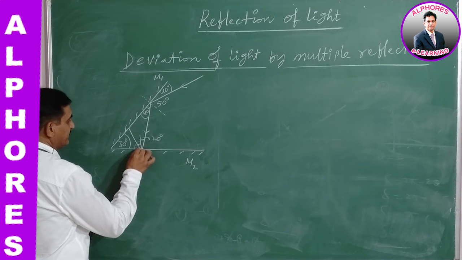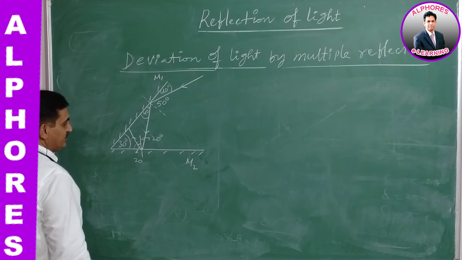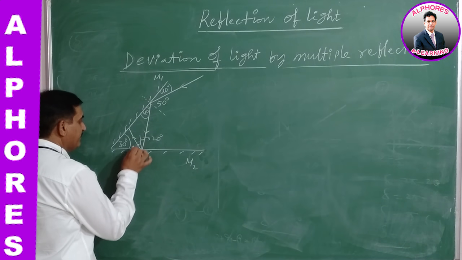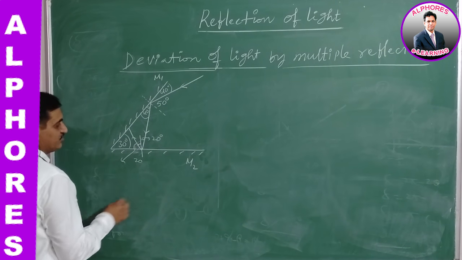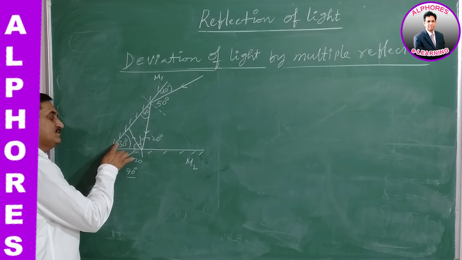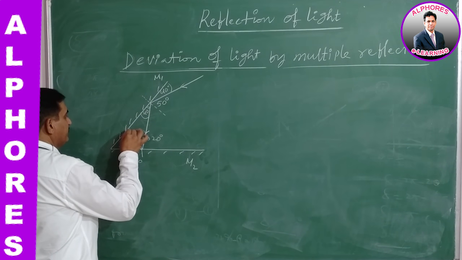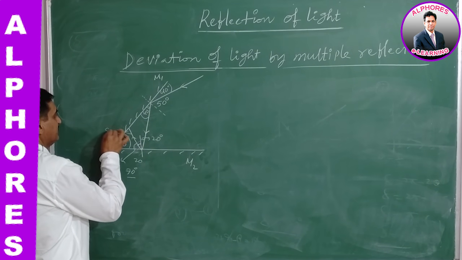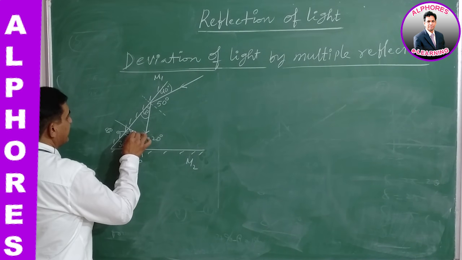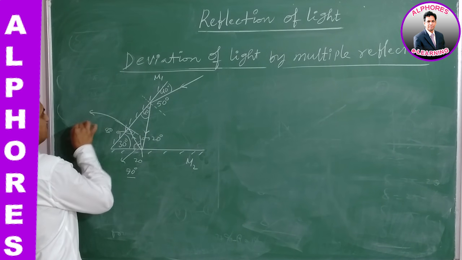This is also 20 degrees, because angle of incidence equals angle of reflection. Again, here this is 20 degrees, and the remaining angle over here is how much? 70 degrees. This is 70, this is 30. How much? 100. The remaining here will be 80 degrees. If the normal is drawn over here, what is the angle over here? 10 degrees. This angle of incidence is 10 degrees.